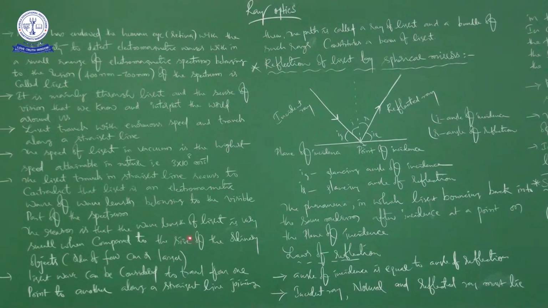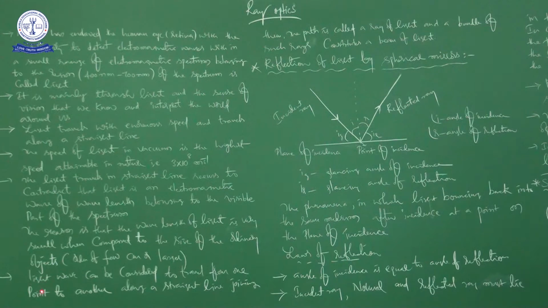So regarding the wavelength of light and the size of the objects, we will decide the validity of either ray optics or wave optics. That is the important point here, right? Though these two chapters are branches of optics, based on the wavelength of light and the size of the objects the light is going to come across, we will decide whether it is ray optics or wave optics. See here, in this bracket they mentioned the size order of a few centimeters or larger.